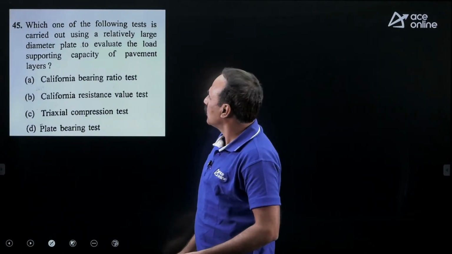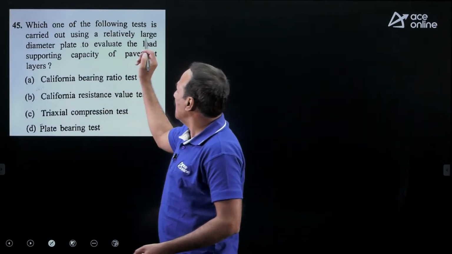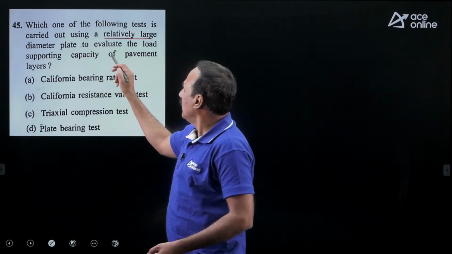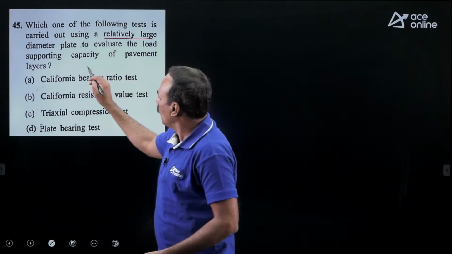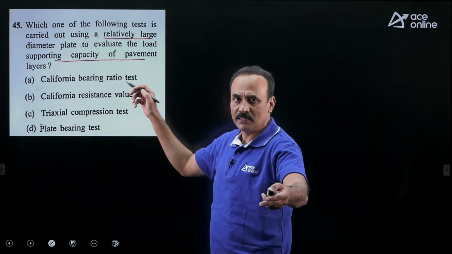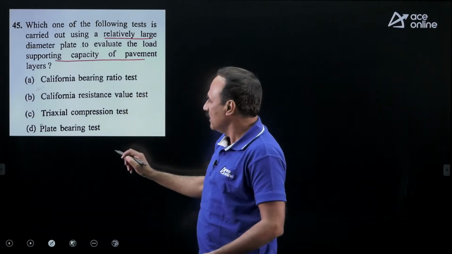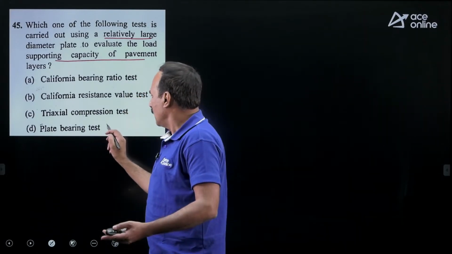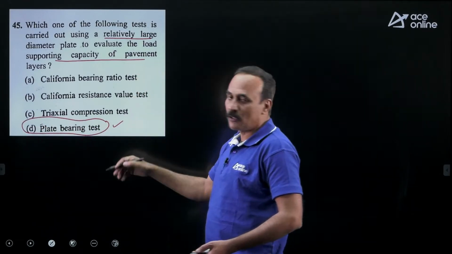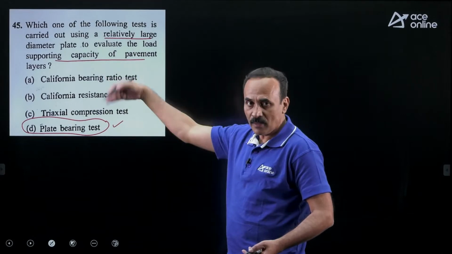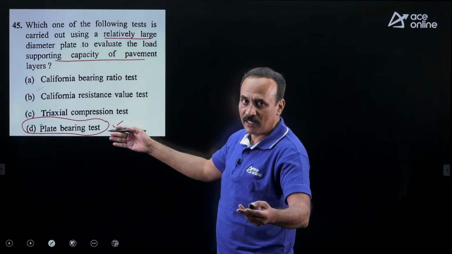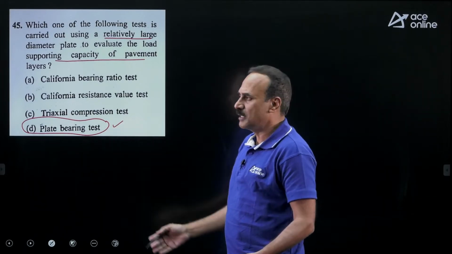Coming to this question, which of the following tests is carried out using a relatively large diameter plate to evaluate the load supporting capacity of the pavement? Load supporting capacity means load carrying capacity. We call it CBR. CBR, or the modulus of subgrade reaction, can be calculated by the plate load test or plate bearing test. Option D. We use a 75 centimeter diameter plate, that is the standard diameter, and commonly we use 30 centimeter larger diameter plates.